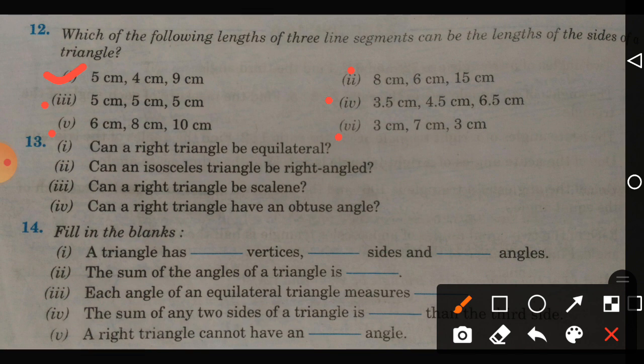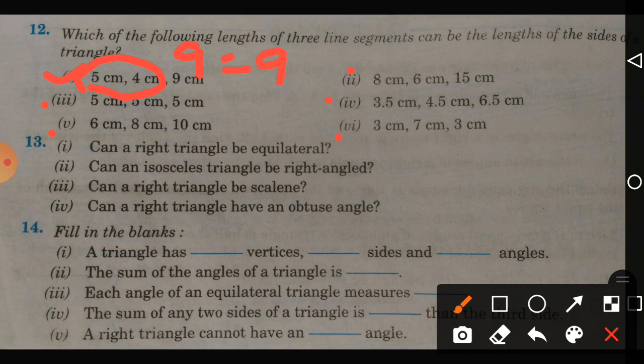See children here, sum of two sides is 5 plus 4, 9. It should be greater than the third side. But here 5 plus 4 is 9, and the third side is also 9. That is not greater, that is equal.